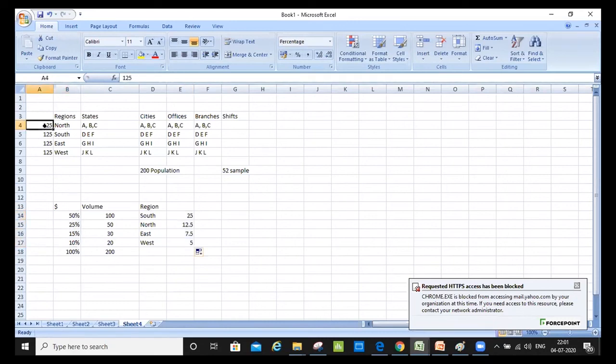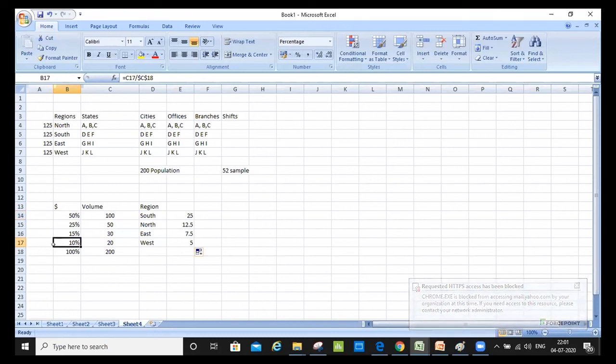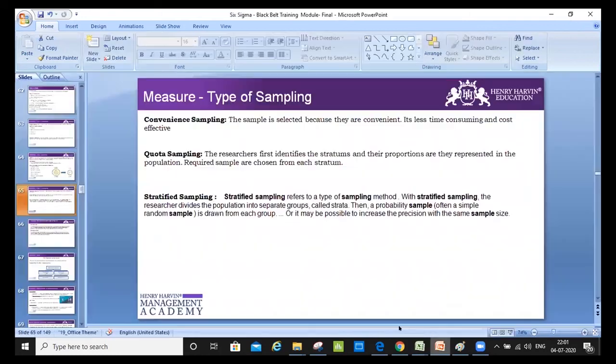In this example, I assume that we have an equal amount of volume here. I cannot take the same sample for South, because South has 50% of the volume. Likewise, in West we have 10% of the volume, so for 10% volume I would have 10% of the sample. This is also one of the criteria we have to consider while doing sampling. It's very effective when we go for a stratified sample.